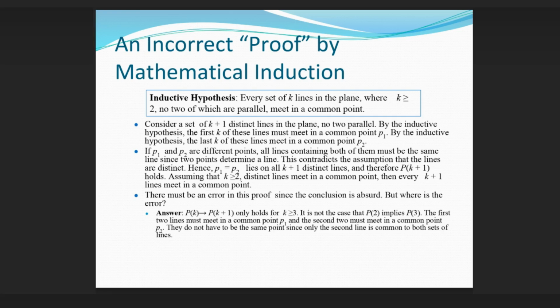The first 2 lines must meet in a common point P1 and the second 2 must meet in a common point P2. They do not have to be the same point since only the second line is common to both sets of lines. Inductive hypothesis: every set of k lines in the plane, where k ≥ 2, no two of which are parallel, meet in a common point.